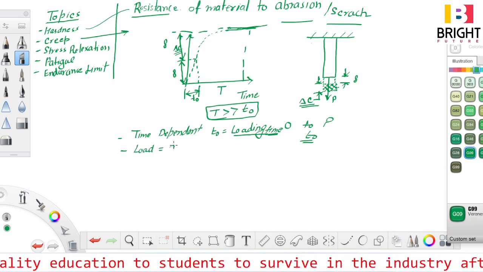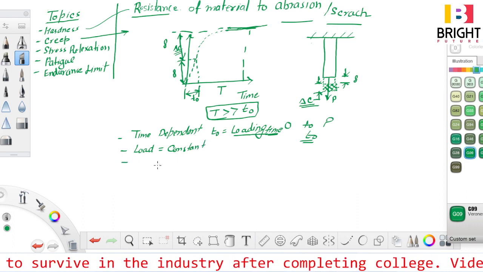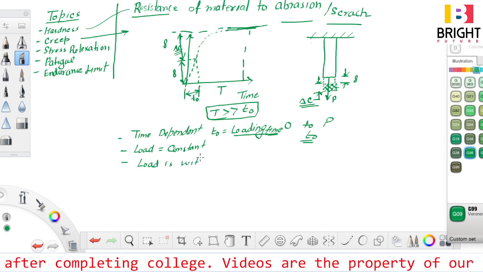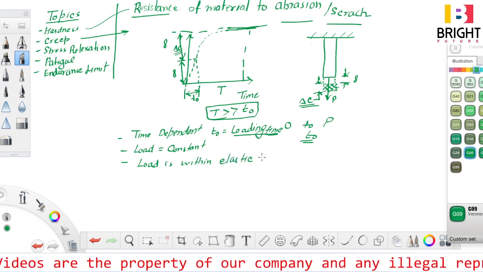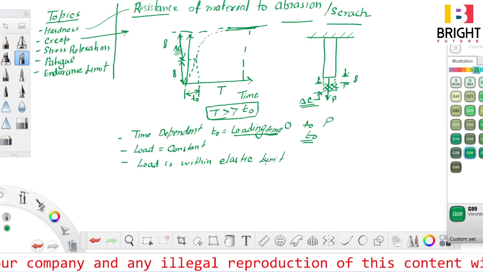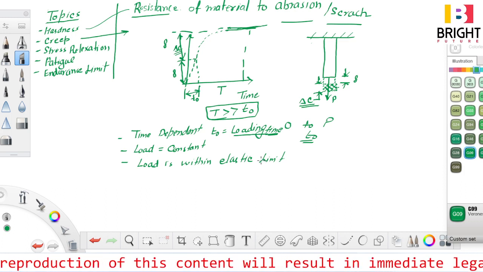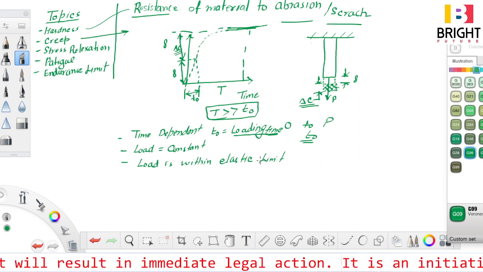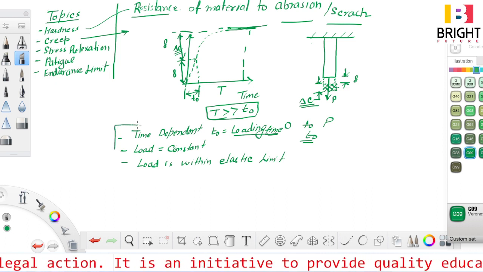Load is constant and load is within elastic limit. Then further deformation should not be expected, but after a long time deflection is found to be increased. This increased deflection is called creep deflection. So these three criteria need to be met.